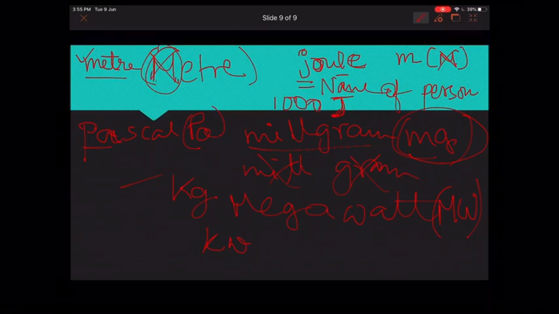Alright. Next, the plural form is used only when the unit is written in full. Symbols of units are never written in plural; s is not added to the symbol of a unit. Like if I want to write 10 meters in words, I will write it as meters. However, if I write only the symbol of the unit, I will never write it as mts. No, I will simply write it as 10 m.